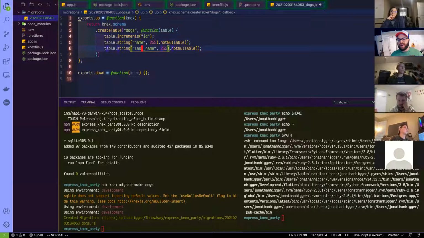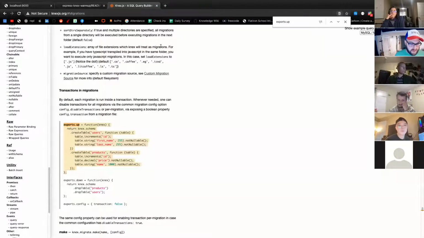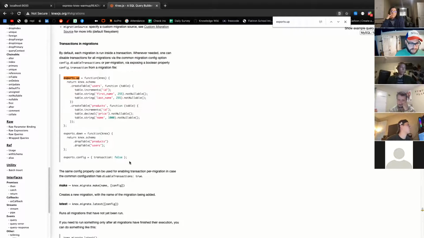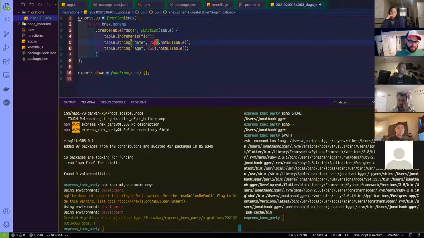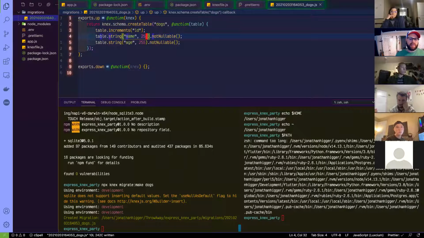So we'll give a dog a name. We'll also give a dog an age. I don't know what this 255 means, but I think that might have something to do with how long the characters can go. Like maybe you're saying, oh, how big of a name can I put in there? And I'm thinking that might be a character limit. See if it says anything here. I'm guessing that's what it is, but I don't know. We're just going to leave it there for now. Give this a save.